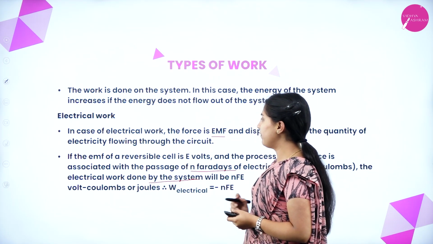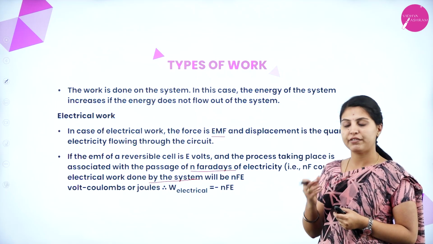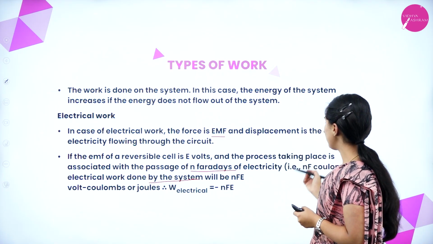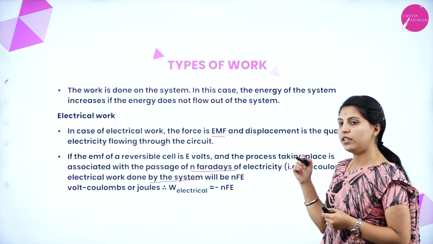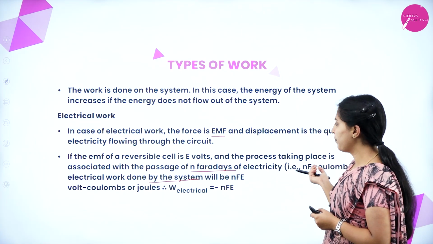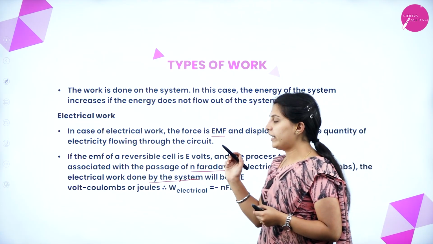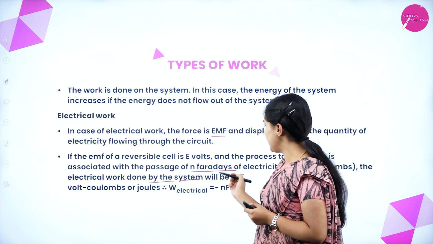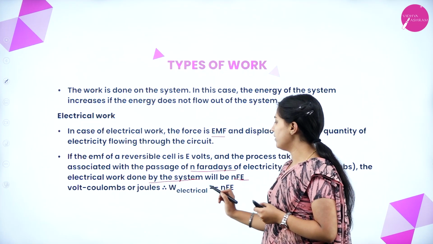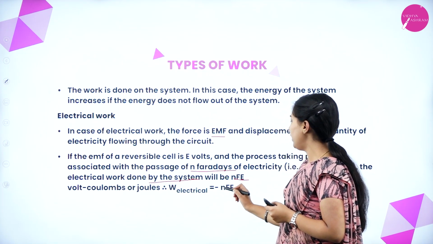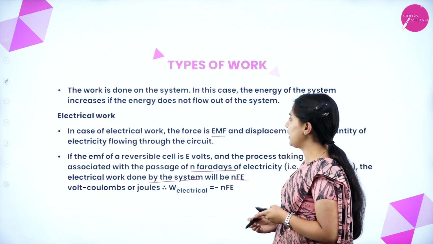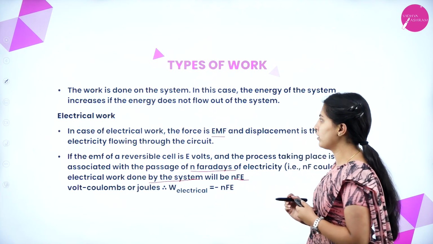If the EMF of a reversible cell is E volts, and the process taking place is associated with the number of Faradays, its value in coulombs, the electrical work done by the system will be NFE, that is volts times coulombs, or joules. See here, W electrical equals minus NFE. By the system will be minus sign, on the system will have positive sign.